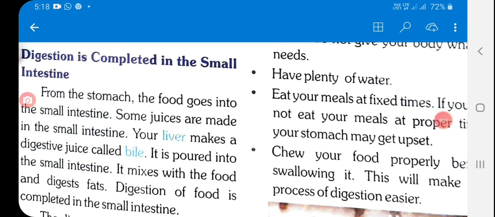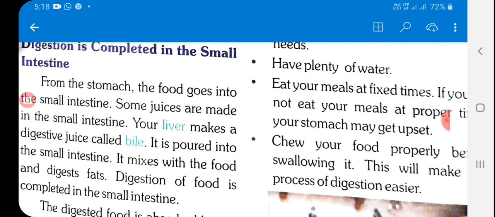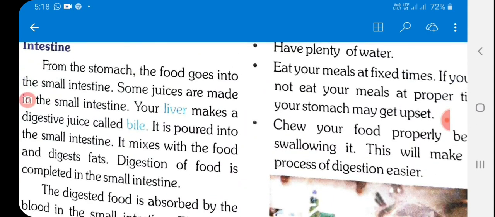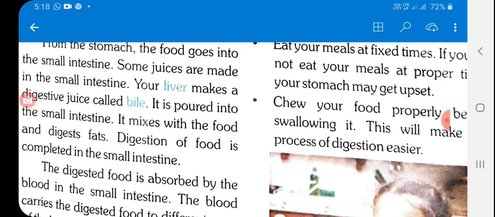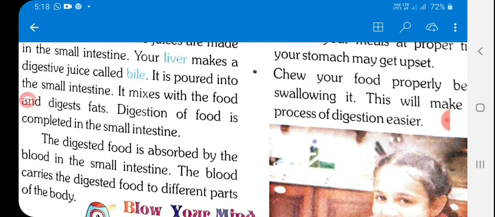Digestion is completed in the small intestine. From the stomach, the food goes into the small intestine. Some juices are made in the small intestine. Your liver makes a digestive juice called bile. It is poured into the small intestine. It mixes with the food and digests fats. Digestion of food is completed in the small intestine.